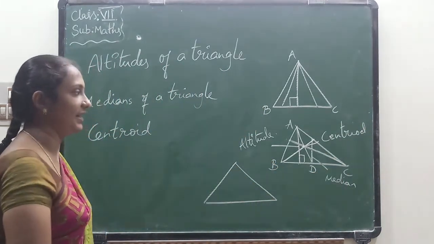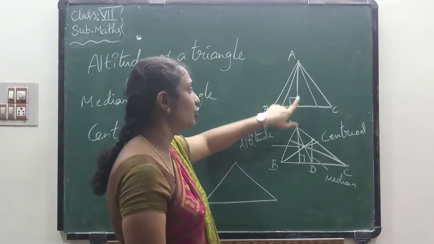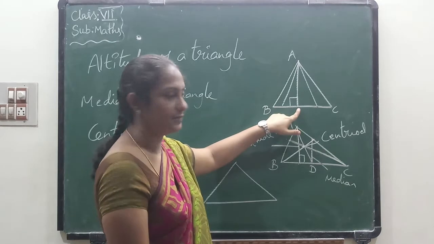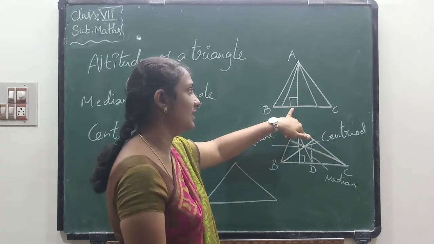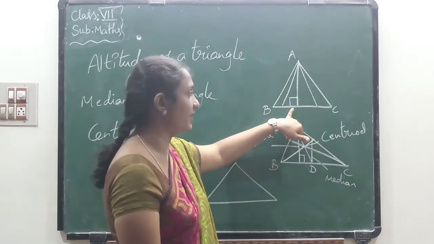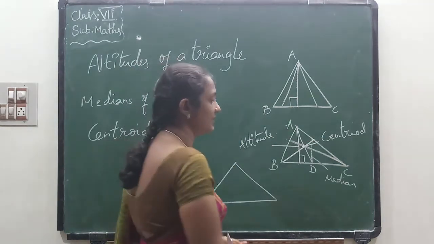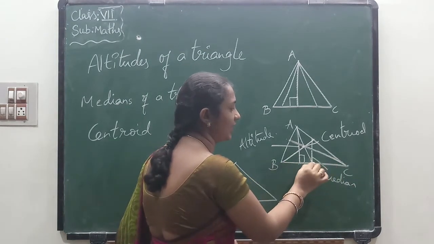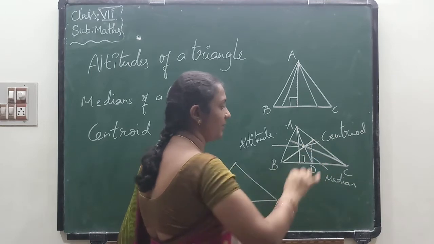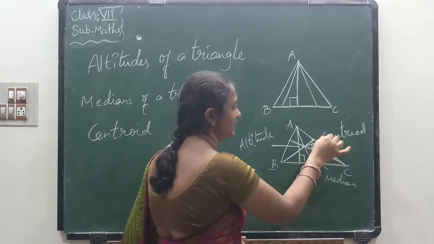Now again I am repeating. When you are taking from vertex A to the BC line segment, here we can observe one angle. It is a perpendicular angle, and this is known as the altitude of a triangle. Median means, for the BC line we have to take the midpoint. The midpoint line is known as the median of a triangle. The next one is the centroid.